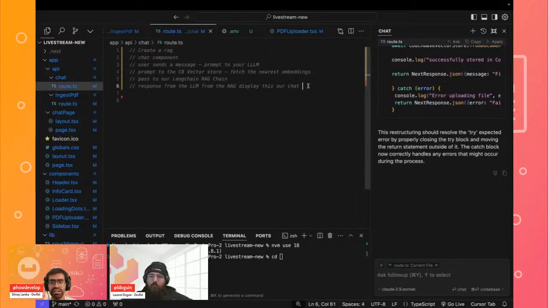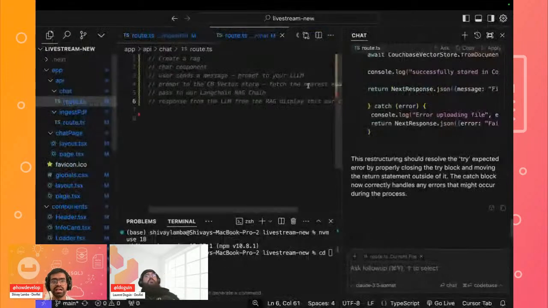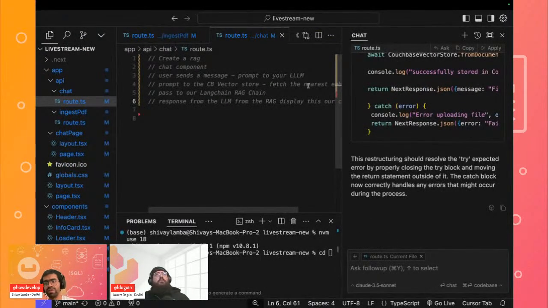Here are the steps we'll follow today. We'll create a RAG pipeline. We say pipeline because it has a number of different steps, starting with data ingestion: as soon as you upload a PDF, it gets added to the vector store. Now you send a prompt to the LLM.